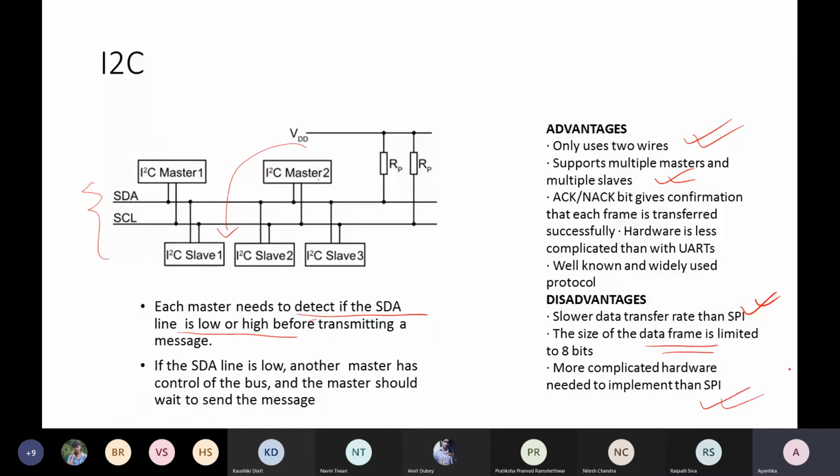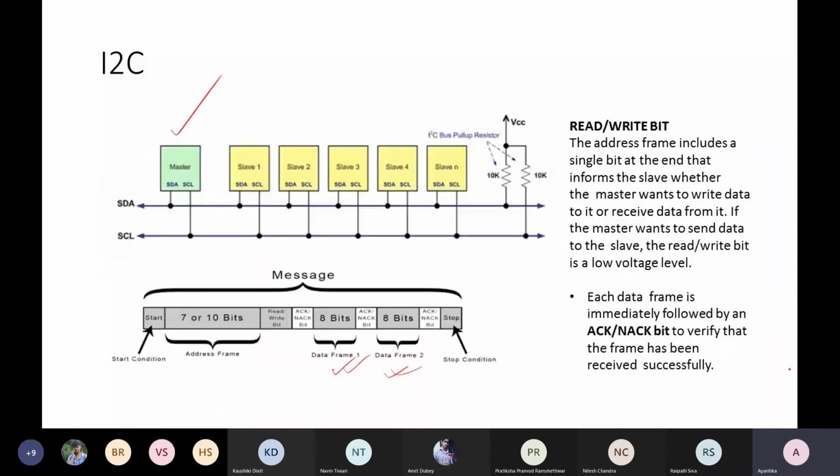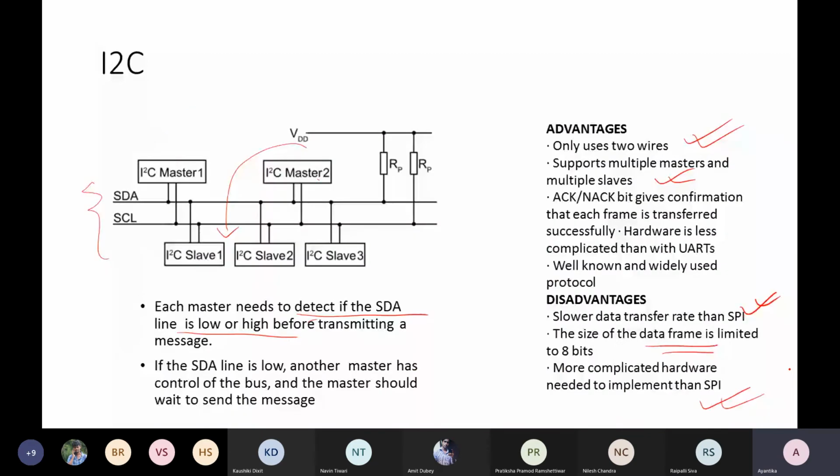And of course, this is well understood that more complicated hardware is needed to implement I2C than SPI, because in SPI when you supported more wiring, of course, we had some dedicated channels. But here this type of dedicated hardware scheduling, like when and how these masters will wait to check whether other masters are actually using that bus, all these protocol scheduling techniques and related hardware should be implemented and incorporated in